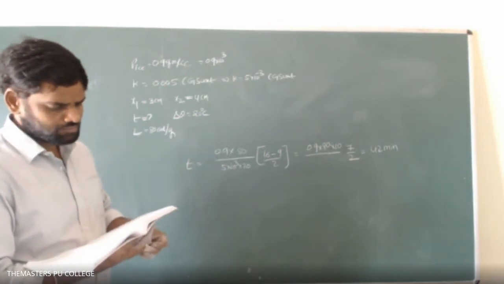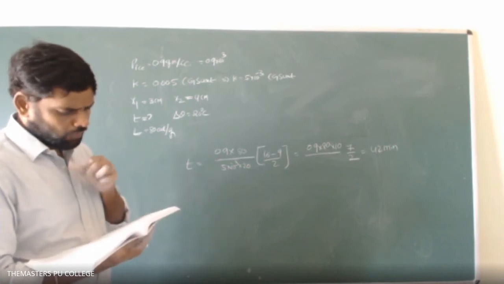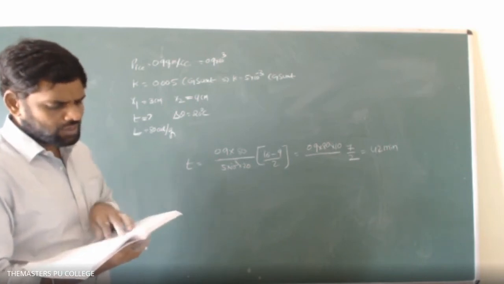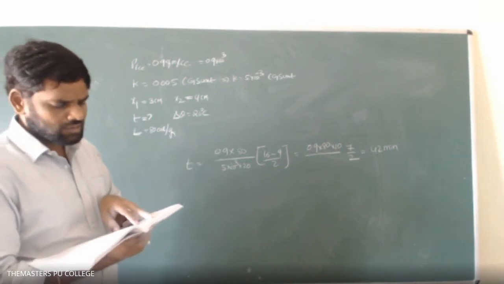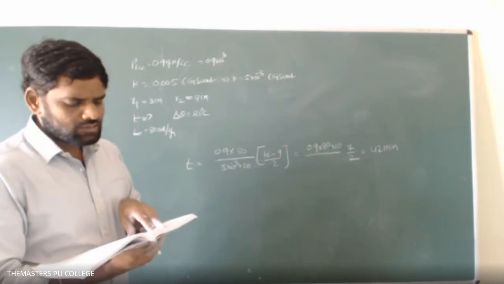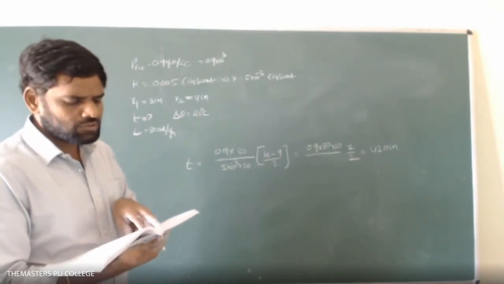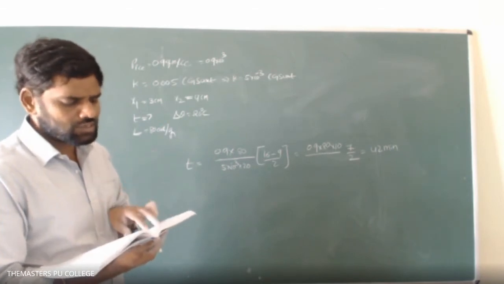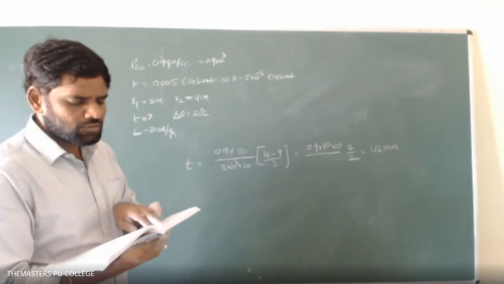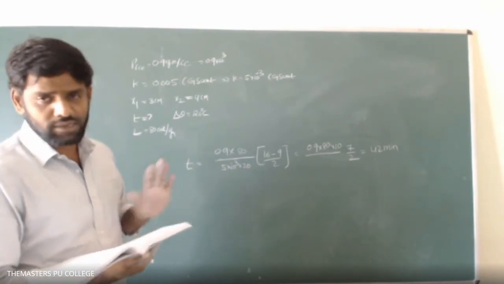So when will it be correct? If all these units are in the SI system, like the ice layer thickness is 3 meter and the K of ice is 0.005 SI units. Temperature of the surroundings is minus 20 degrees centigrade. Density of ice is 0.9 kg per centimeter. With the time taken to increase by 1 meter, then it is correct.